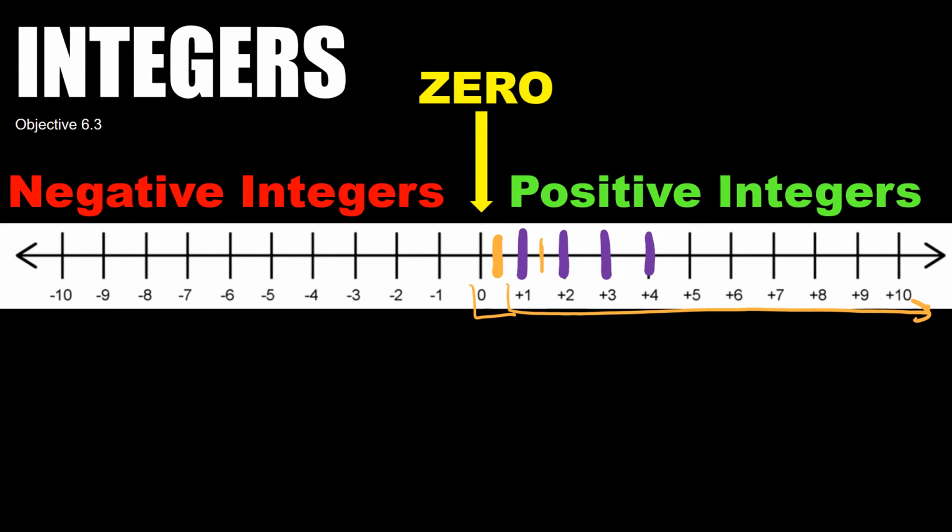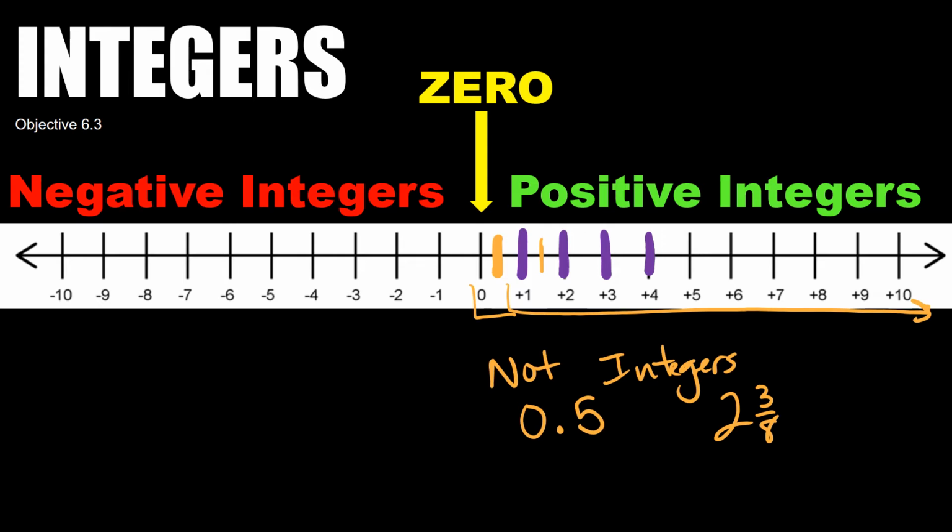The ones that are not integers are numbers like 0.5 or 2 3/8. But integers can be written as 1. It can be written as 2/2, because that can simplify to 1. It can be written as 5.0, because I have a 0 in the tenths place. These are numbers that don't have any remainder.